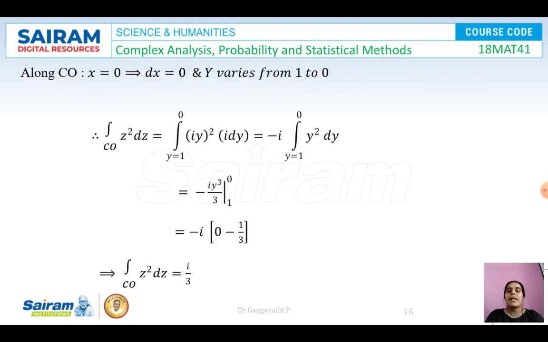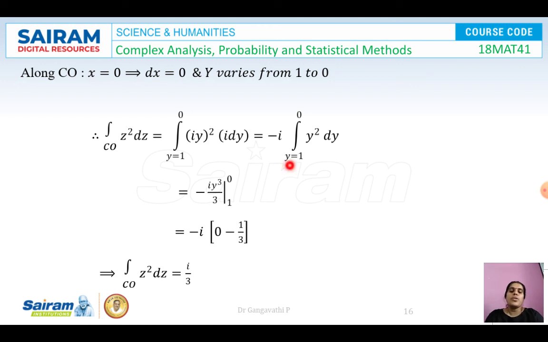The last part of the curve is CO. CO is on the y-axis, so the equation is x is 0 and dx is 0. Since it is a vertical line on the y-axis, only y can vary, and it varies from 1 to 0 if you look at the coordinates of C and O. So for the integral along CO of z square dz, substitute z as x plus iy and dz as dx plus i dy. Put x is equal to 0 and dx is equal to 0, with y limits from 1 to 0.